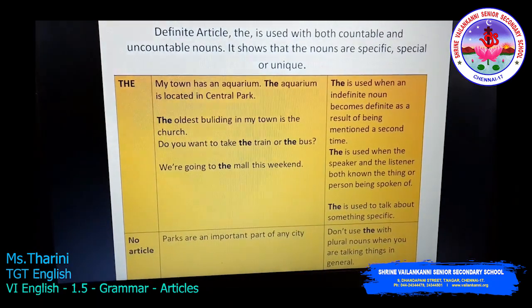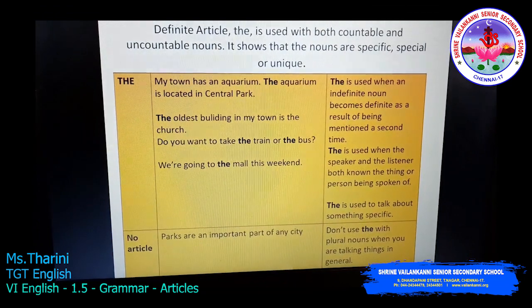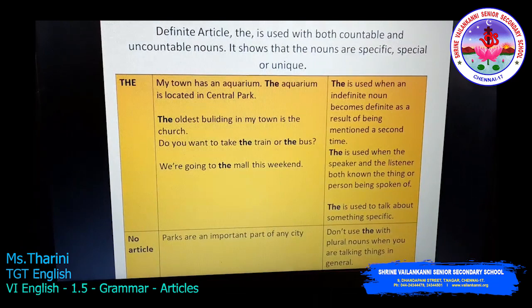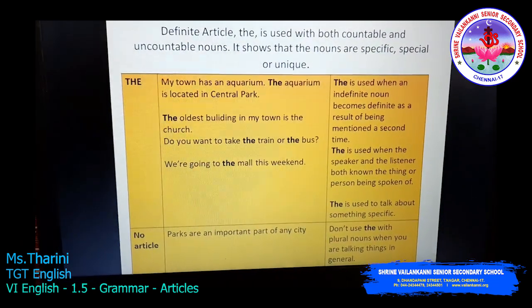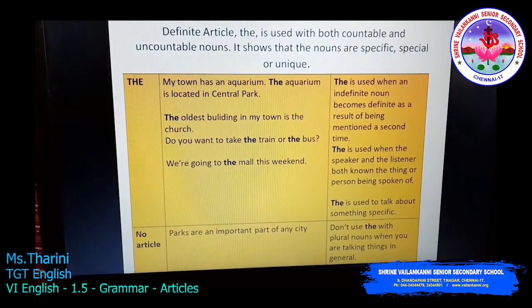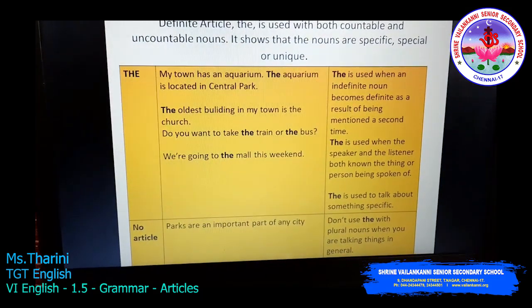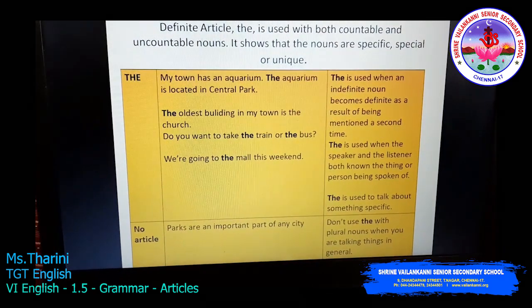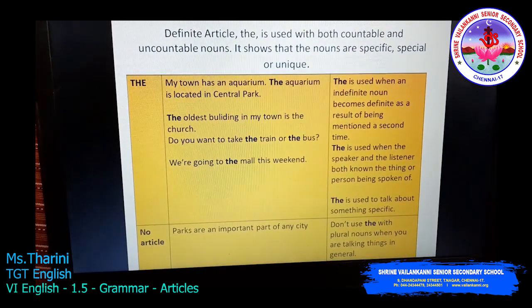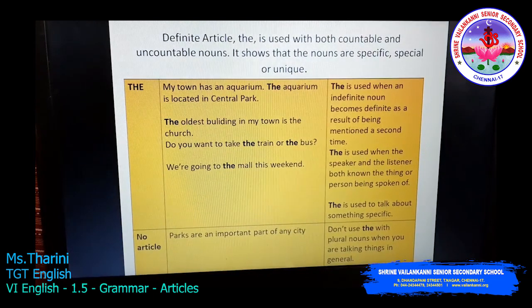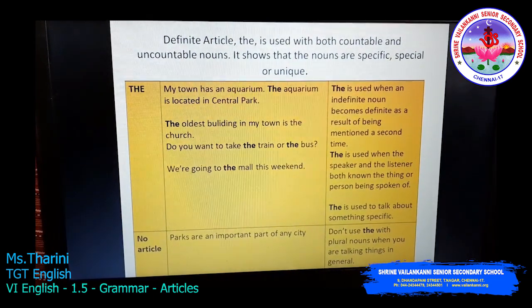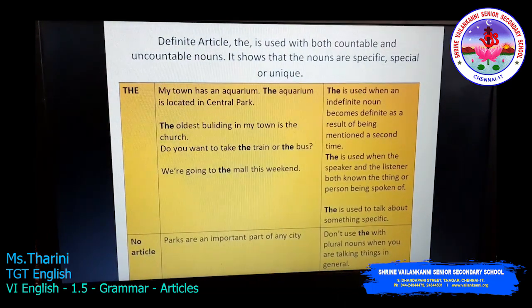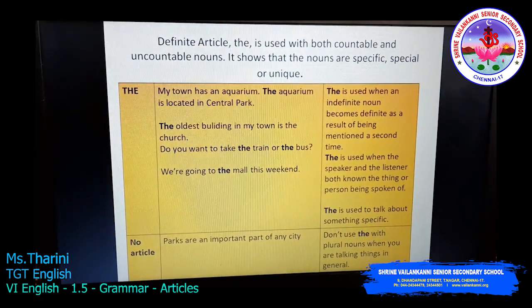My town has an aquarium. The aquarium is located in Central Park. The oldest building in my town is the church. Do you want to take the train or the bus? We are going to the mall this weekend. So, the definite article the is used with both countable and uncountable nouns. It shows that the nouns are specific, special or unique.